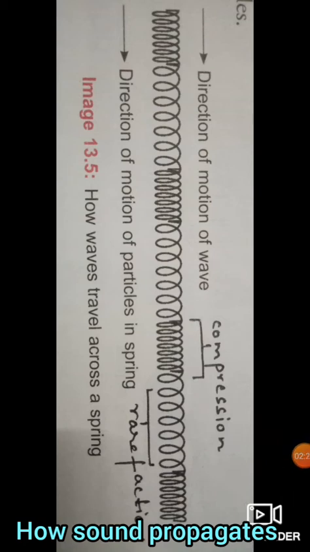Next topic is how sound propagates, or how does sound travel. For that we can do one activity. We can take a long spring and connect it somewhere to the wall. Then at one end we can hold it and vibrate it in a to and fro manner. Then you can observe it. You will observe that the coil gets compressed at one place, and that place is called compression.